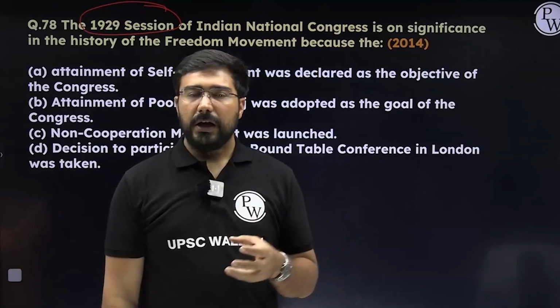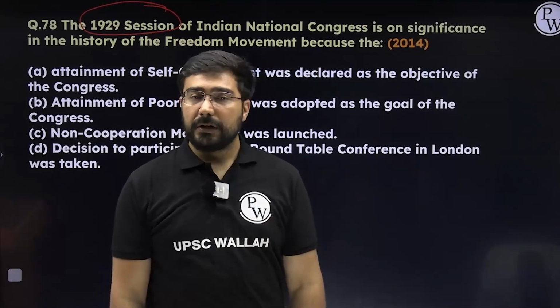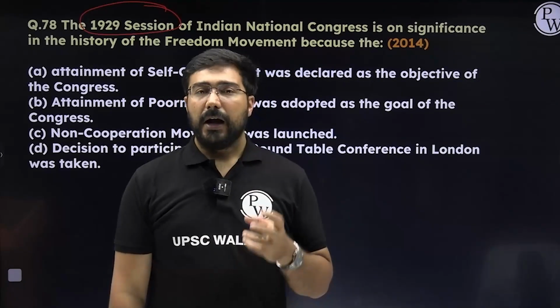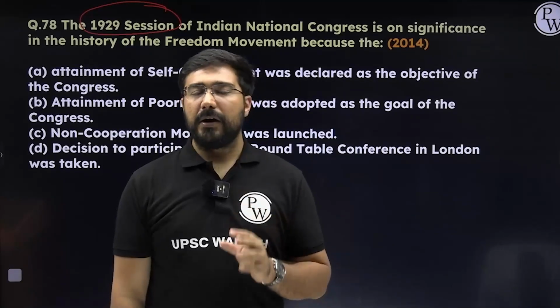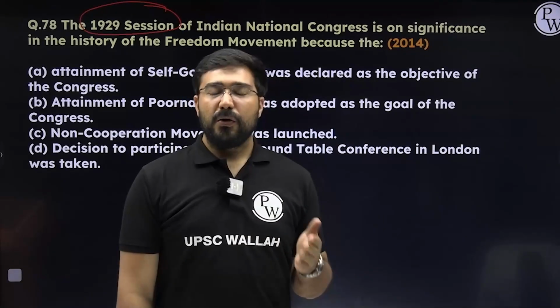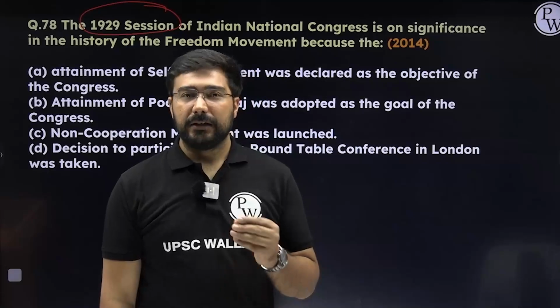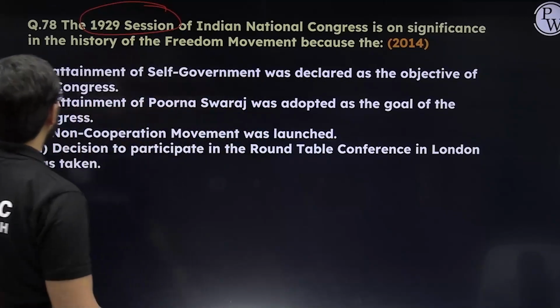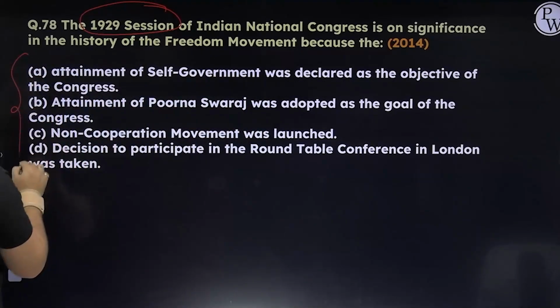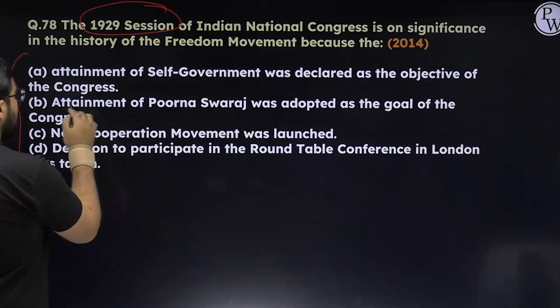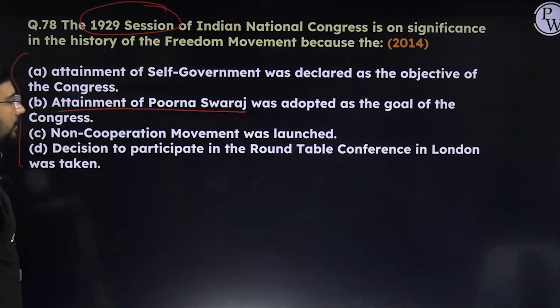This is the story, and in 1929, the British did not accept it. Purna Swaraj was declared, and then the first Independence Day was also celebrated on 26th of January 1930. So that's why here we have to identify the correct answer. The answer is B. Attainment of Purna Swaraj was adopted as the goal of the Congress.